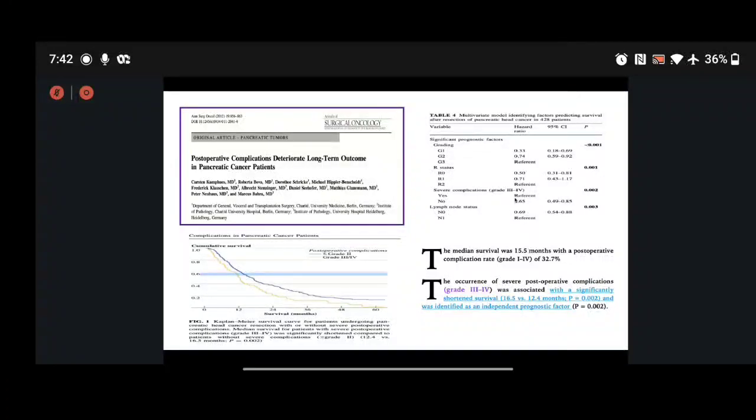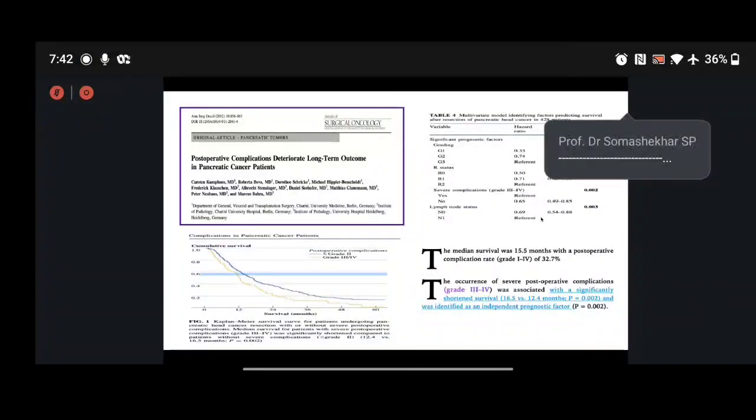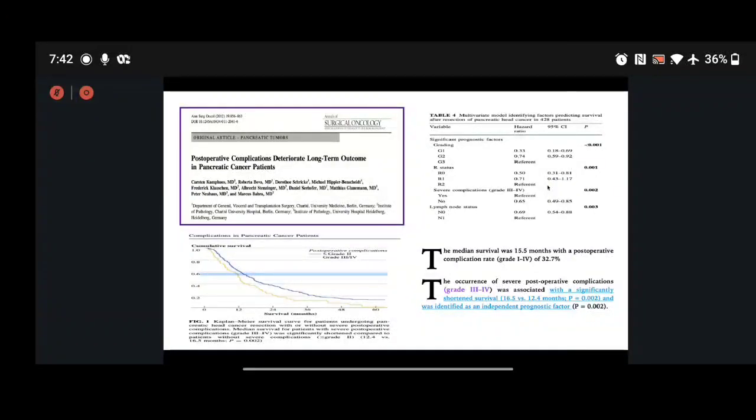In this study, they also found that the R0 resection rate, severe complications and lymph node status were all prognostic factors for the outcomes.